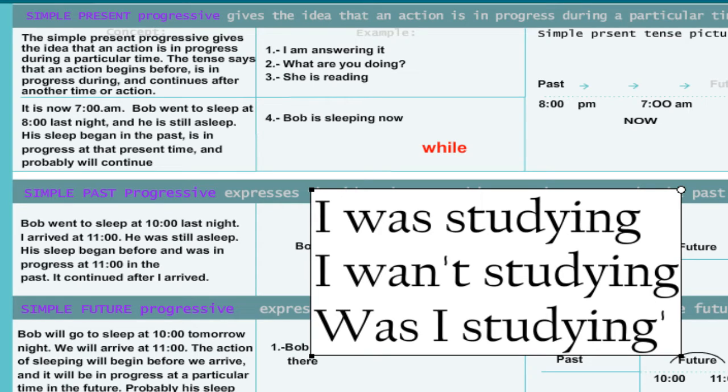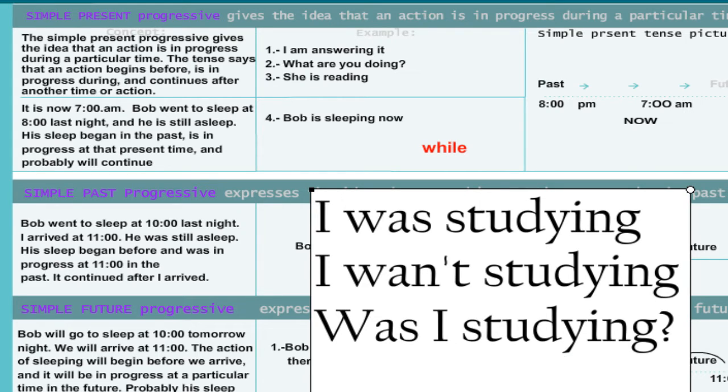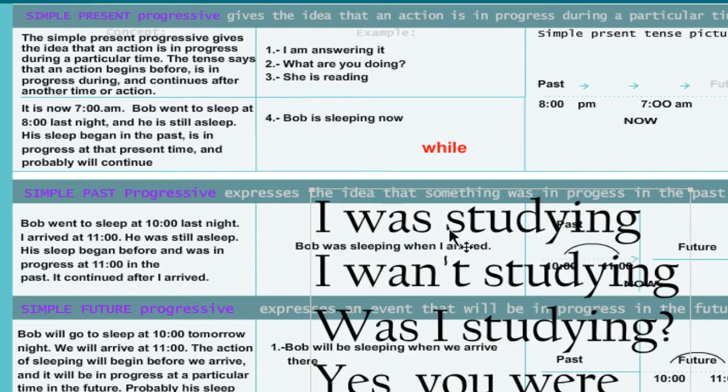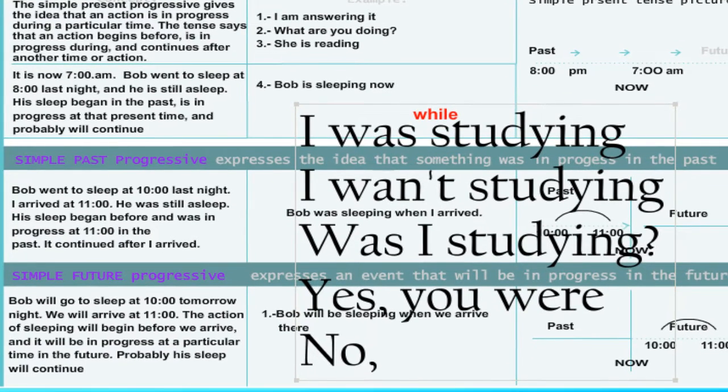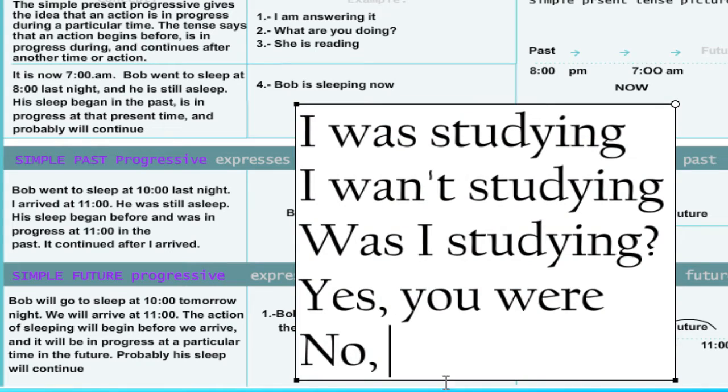Here we have a question mark. This is the question mark. And what are the answers? Was I studying? You say yes, you were, right? Or the negative, no, you weren't.